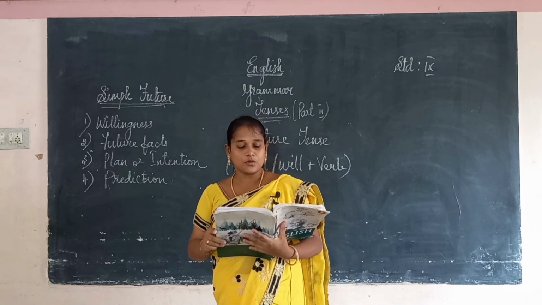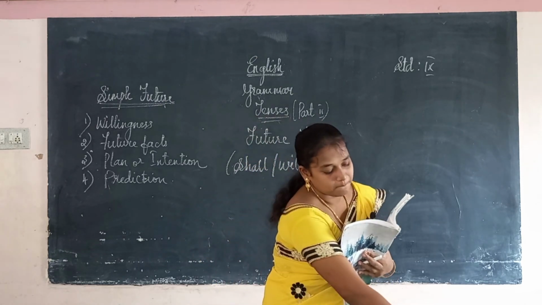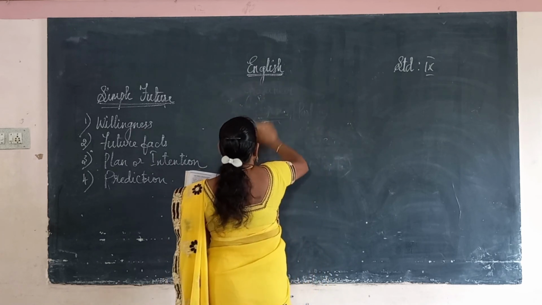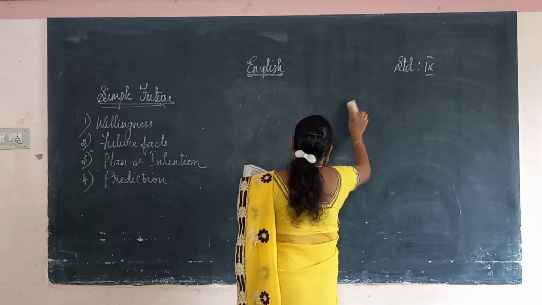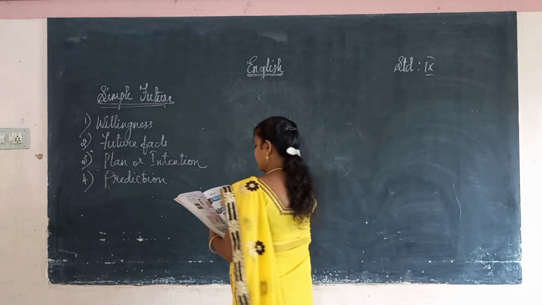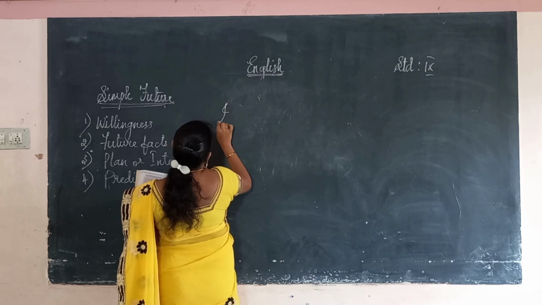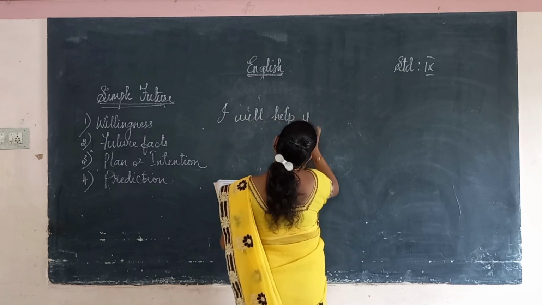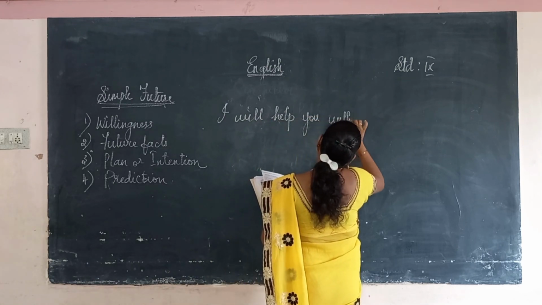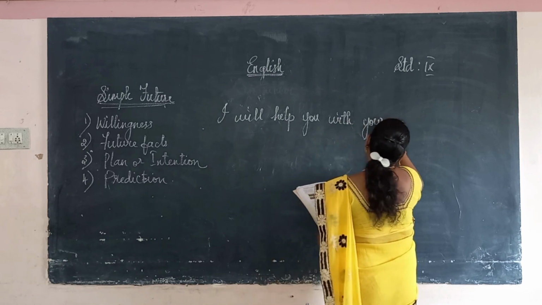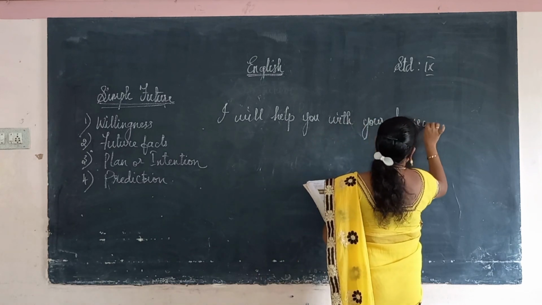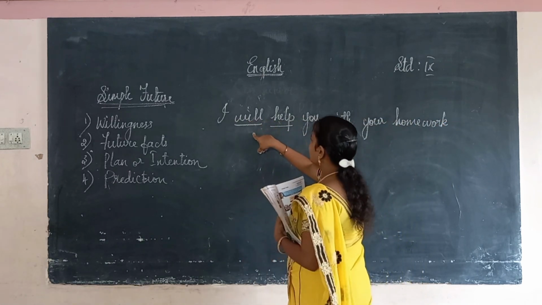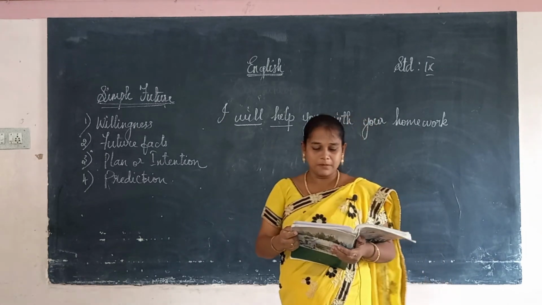This is willingness. Another example of willingness: I will help you with your homework. See, the verb is help. So will plus help is there in the simple future tense.